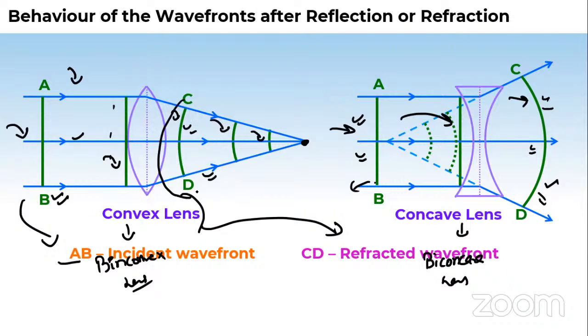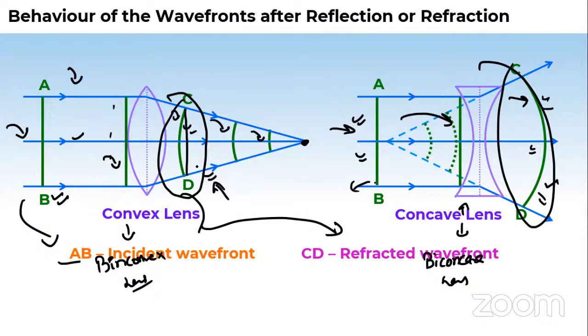If you focus on CD in case of the biconvex lens, the CD wavefront is curved as compared to the incident, but if you see its height, it's less. Here, if you focus on the CD refracted wavefront after getting refracted from this biconcave lens, it's curved, but its aperture is more.